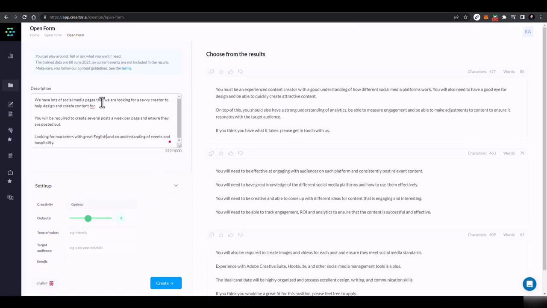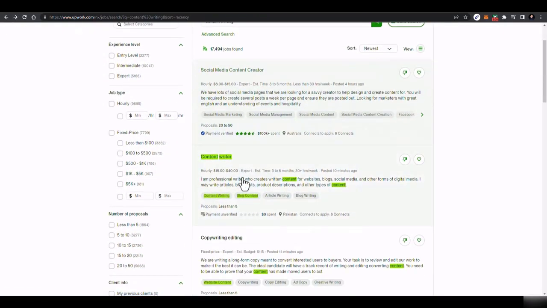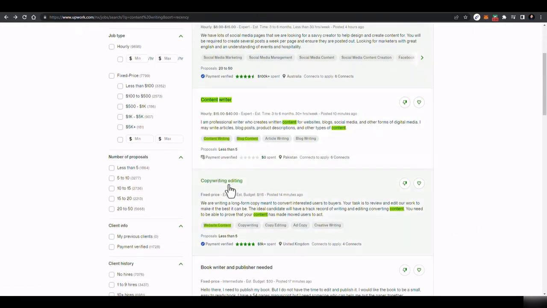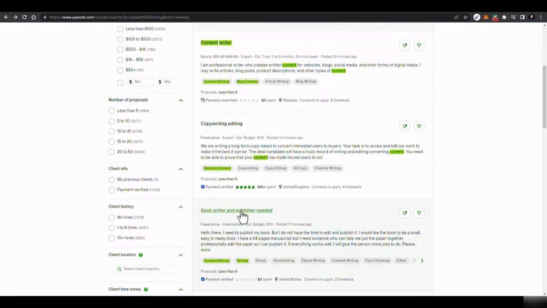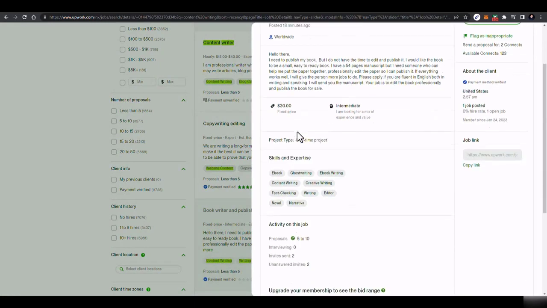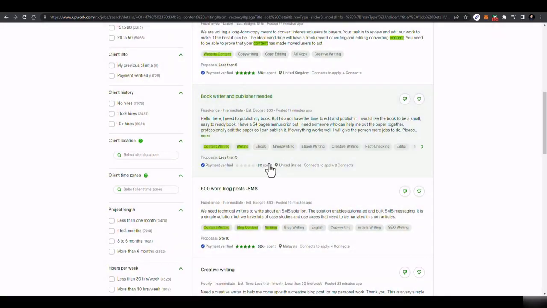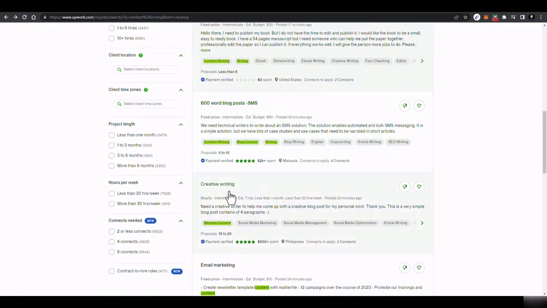Like, we have lots of social media pages and we are looking for a savvy creator. Okay, so I think I misunderstood this. So copywriting, editing, book writer or publisher needed, and here you just have to copy this script and paste it here according to you. You just have to rephrase it as you are telling this tool to do it for me, and rephrase it a bit.